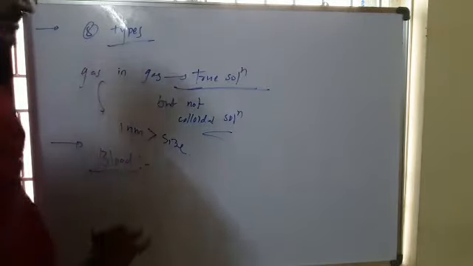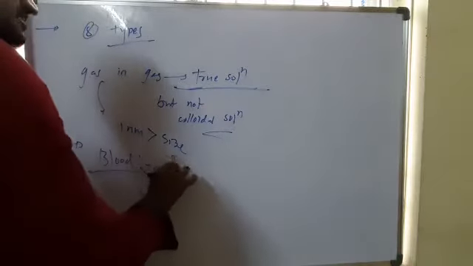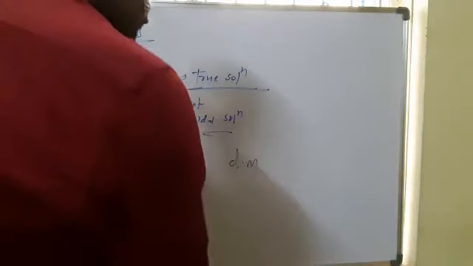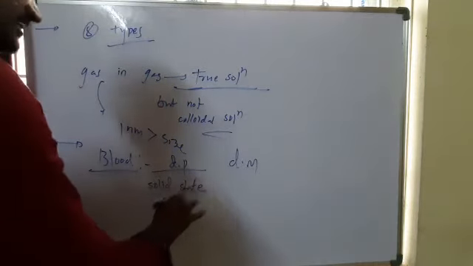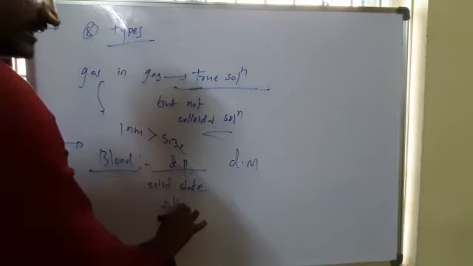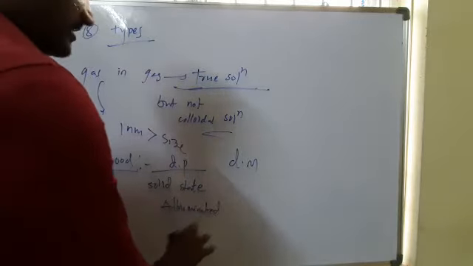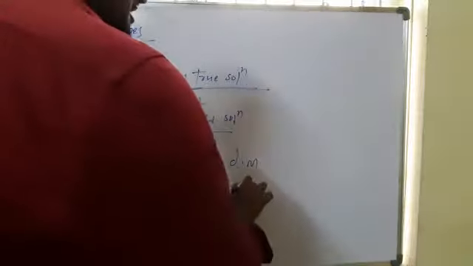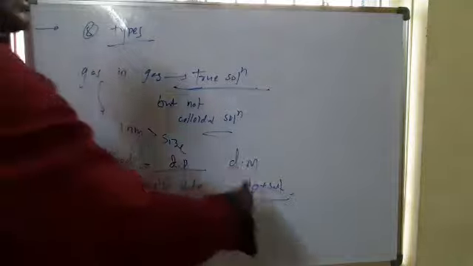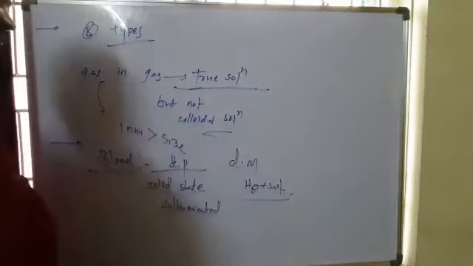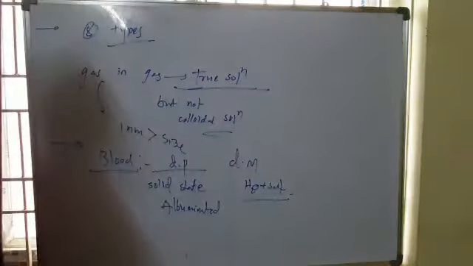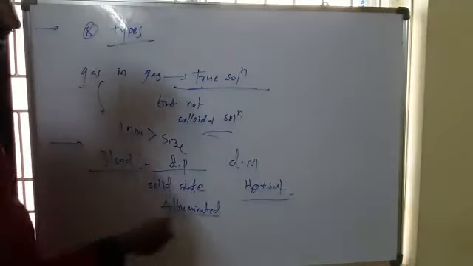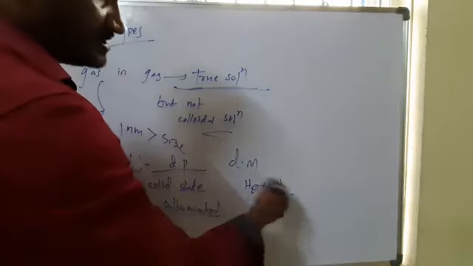So how is blood formed? In blood, the dispersion phase and dispersion medium: the solid state albuminoid particles are distributed in water plus salt solution. So here the water salt solution is present, and in that salt solution, the solid albuminoid particles are distributed, that is blood. So the dispersion phase is solid albuminoid and the dispersion medium is water.